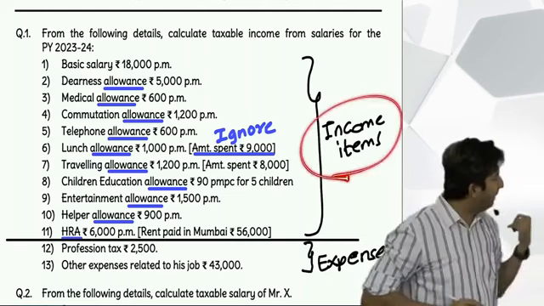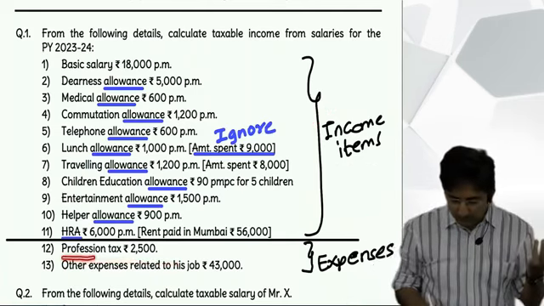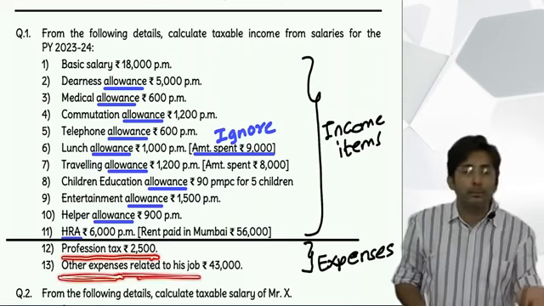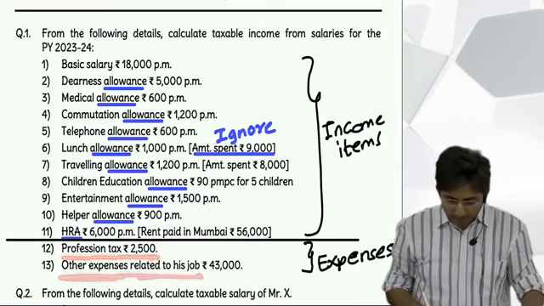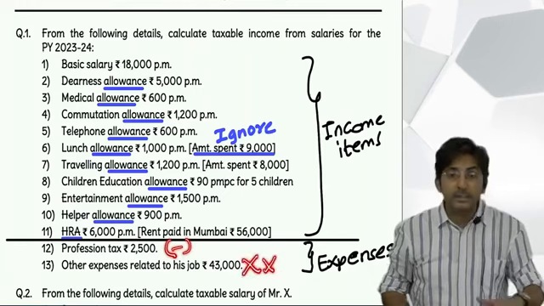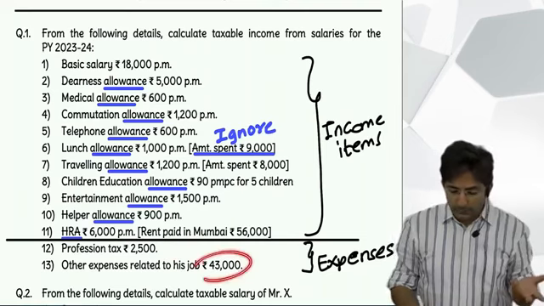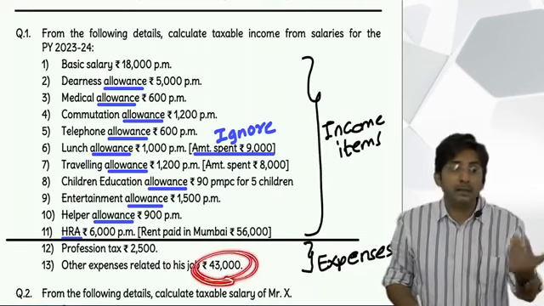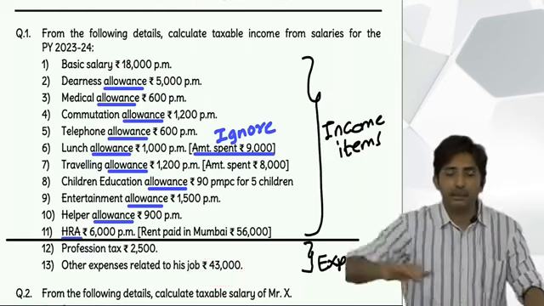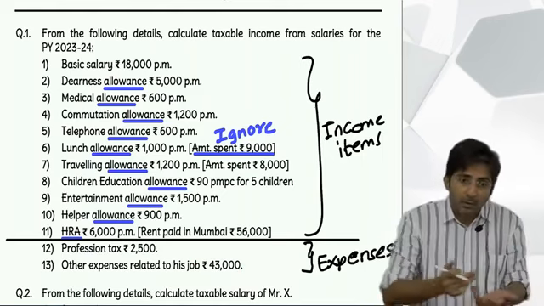But below the line, these two are what? Expenses. Profession tax is an expense, understood. And here they have written other expense related to his job. So tell me what is the rule? Profession tax you can minus. But other expense, ignore, because instead of that you get a standard 50,000 deduction. Here you don't have to see whether your actual expense is less or more. Standard means standard. It's a flat 50,000, whether your real actual expense is less or more.